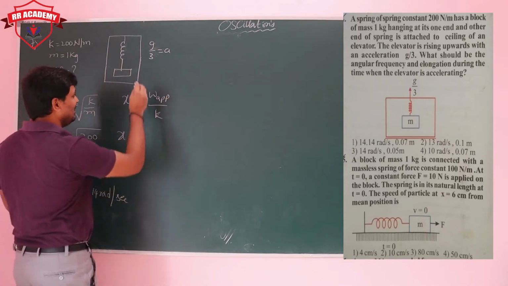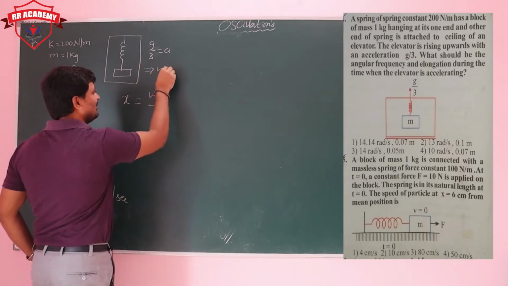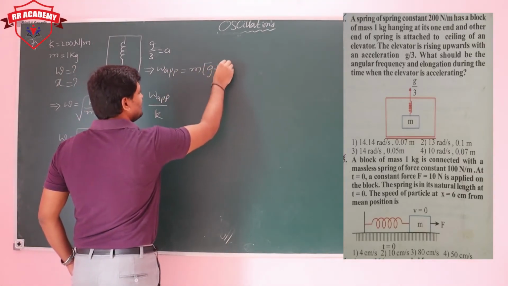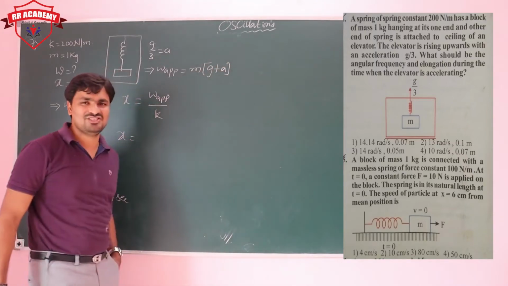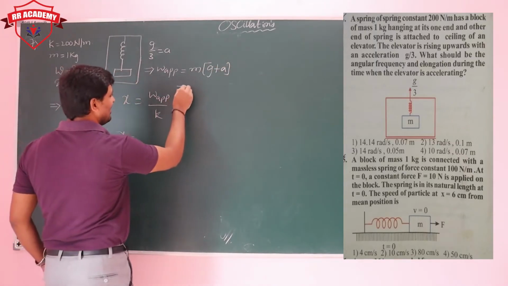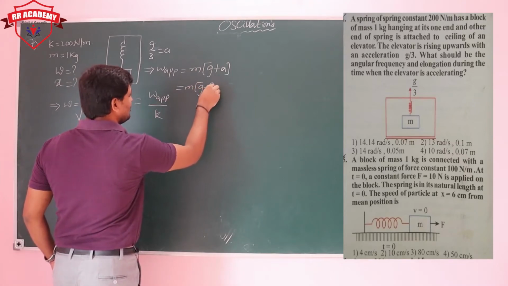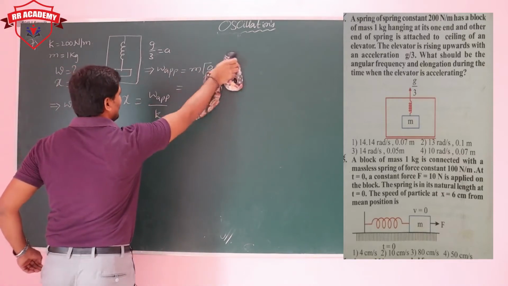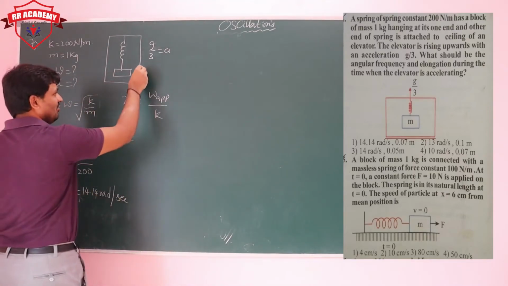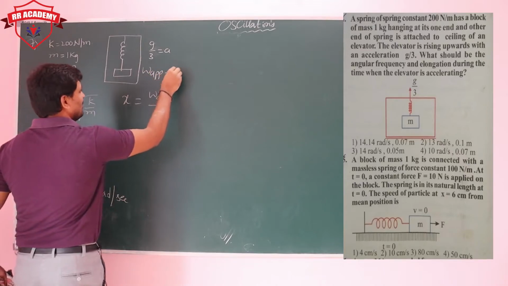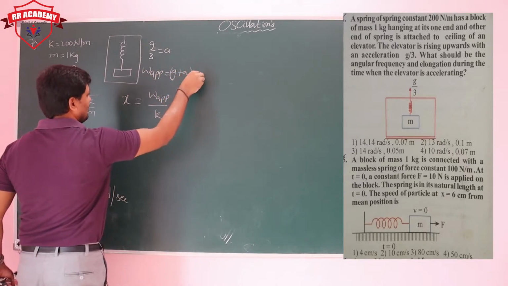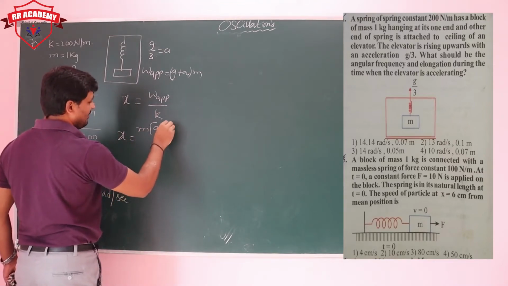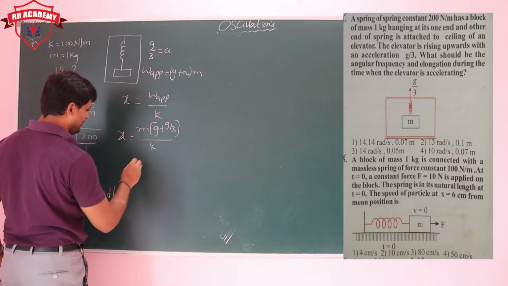What is the apparent weight? When the lift is accelerating upward, the weight increases. Actual weight is mg. Now the weight is increased by g plus a, so m of g plus g by 3. That we can take as the apparent weight. The apparent weight is simply m into g plus a. So now x is m into g plus a, with a equal to g by 3, divided by k.